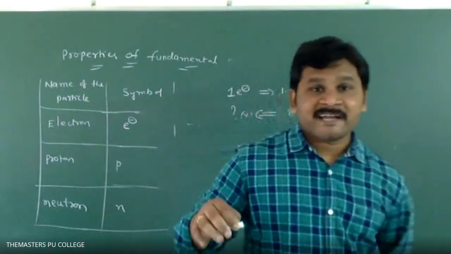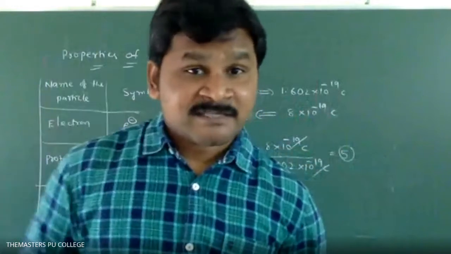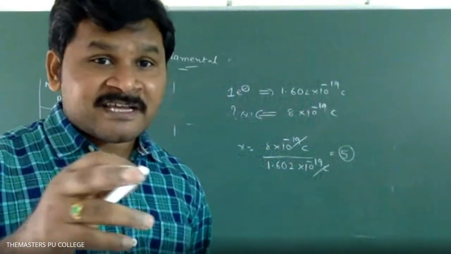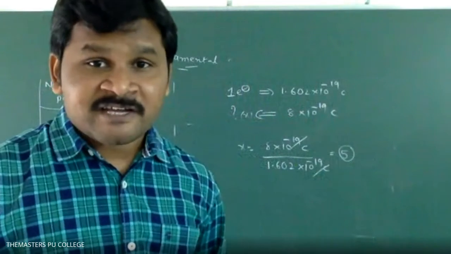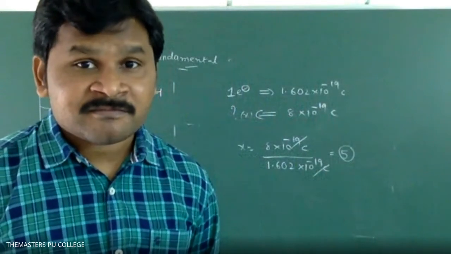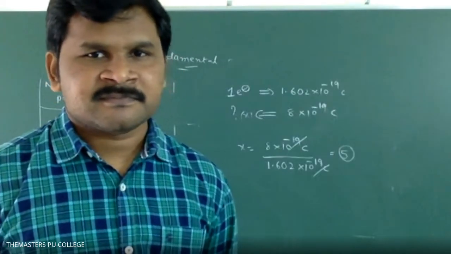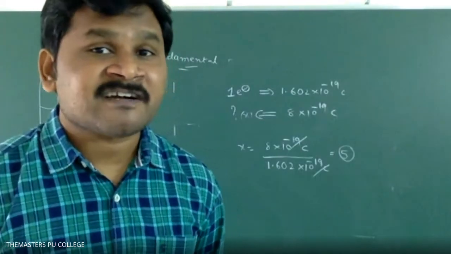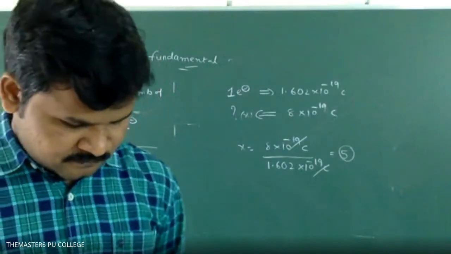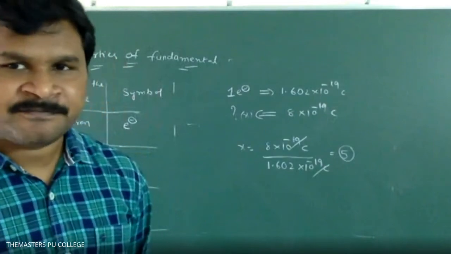Now you may get one idea on the oil drop experiment. Here, in the formula Q is equal to N into E, Q is the charge on the oil drop. N means integer. E means the charge on the electron. Understood?